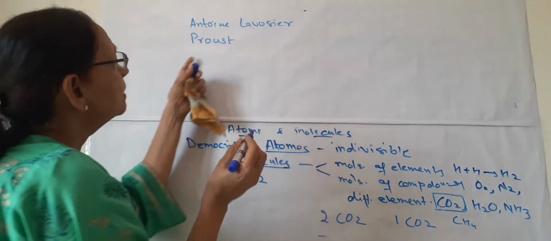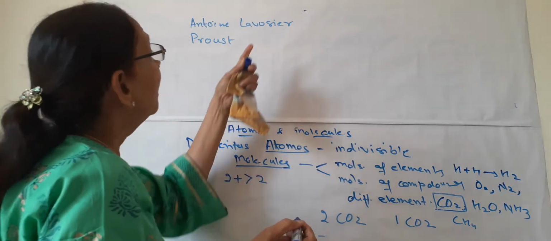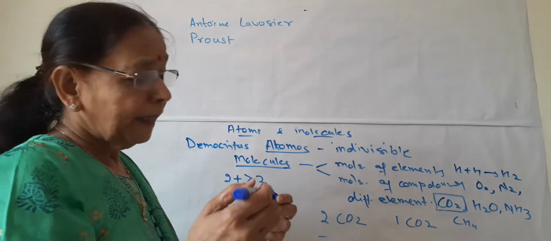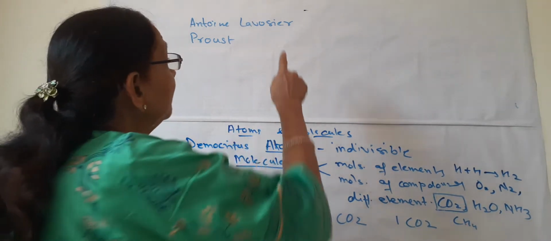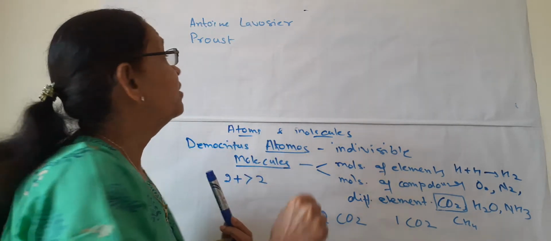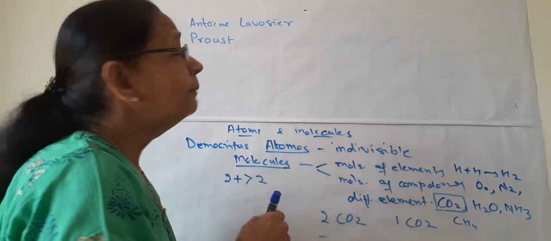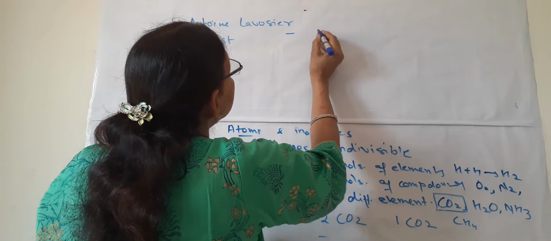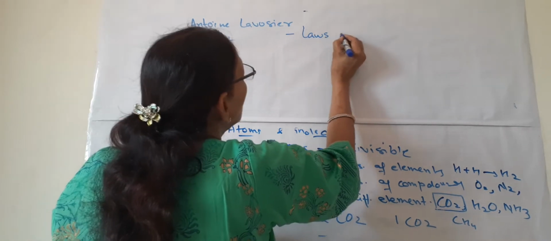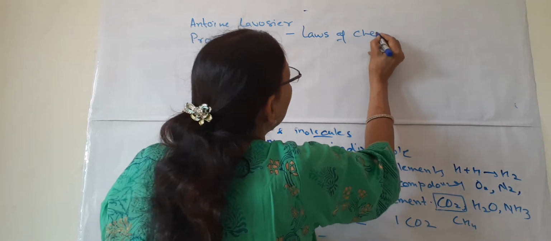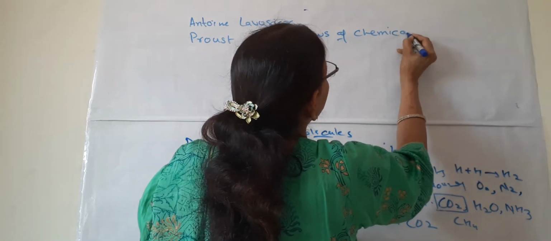This is the other scientist, a very famous scientist. And Lavoisier even named elements; the definition of element is also given by Lavoisier. So both of them established certain laws, and these laws are known as the laws of chemical combination.